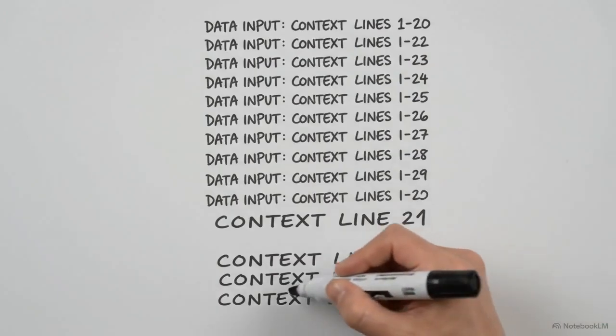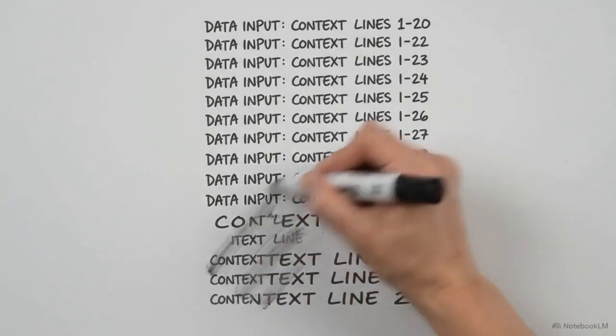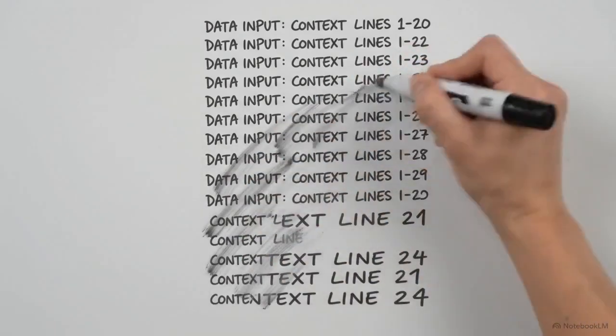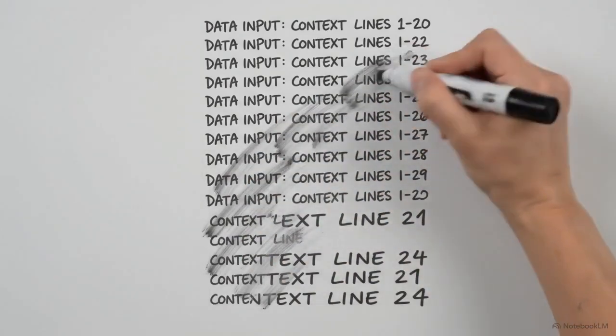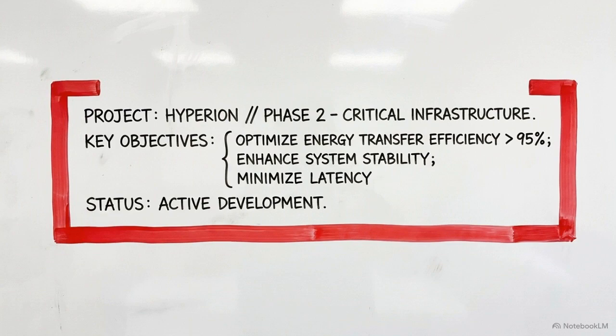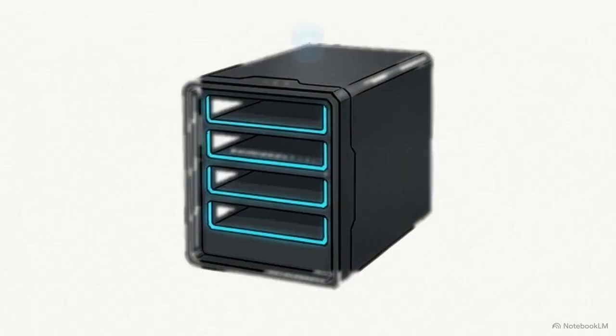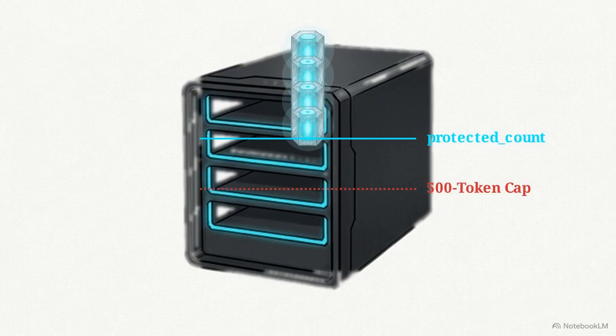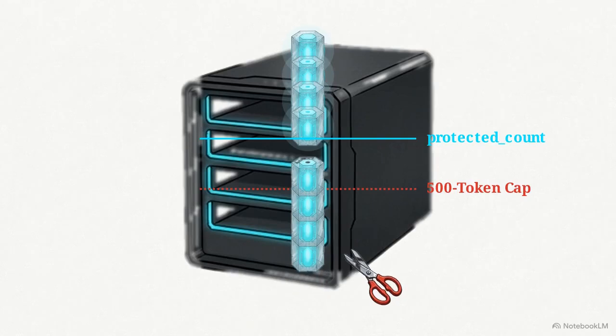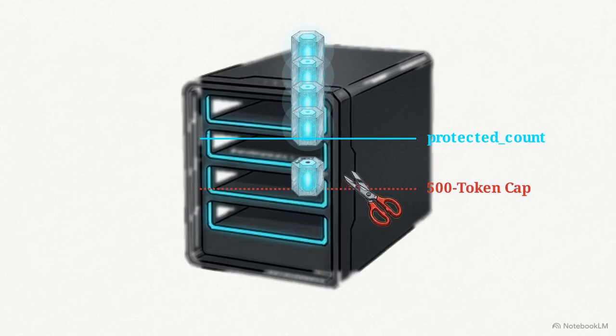Putting the goals at the top of the context isn't enough. They also have to survive the system's own aggressive truncation scripts. We solve this purely through mathematical fencing. The system sets protected_count to the number of flagged lines, drawing a hard boundary. The array quickly overflows the 500 token cap. A truncation loop deletes the oldest bottom context, eating upward. But the moment it hits the protected floor, it terminates.